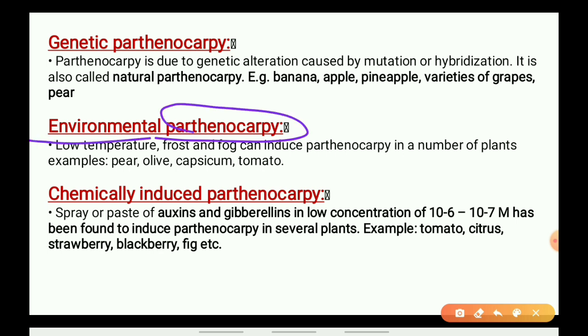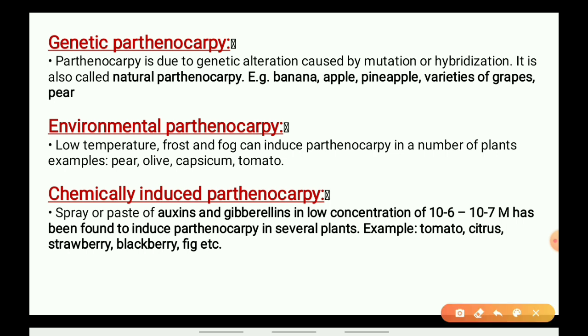And if parthenocarpy is induced by environmental situations like low temperature, frost, fog, etc., it is called environmental parthenocarpy. Okay, children, hope you people are understanding.